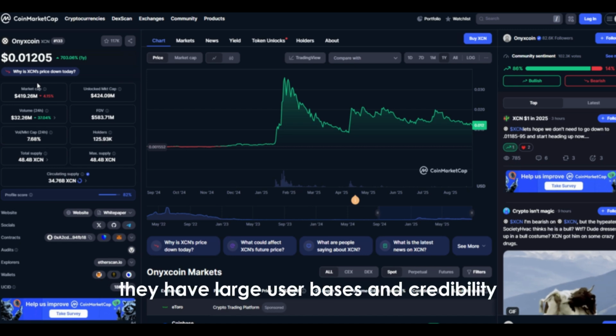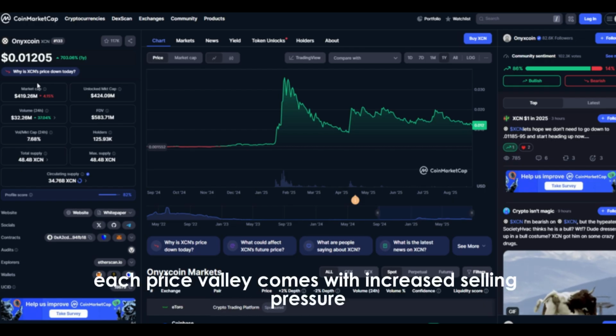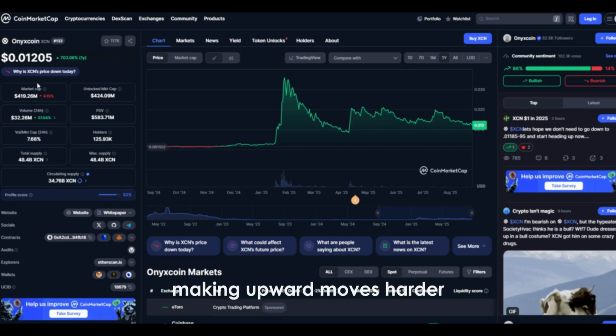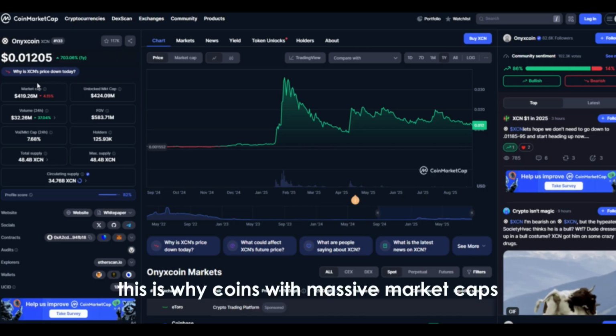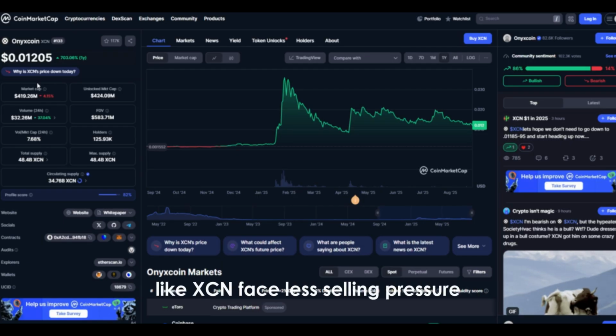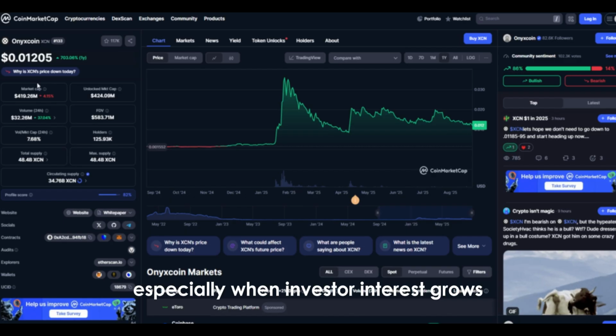They have large user bases and credibility, but their size prevents massive surges. Each price rally comes with increased selling pressure as people cash out their XLM holdings, making upward moves harder. This is why coins with massive market caps cannot realistically go up hundreds of times. But smaller projects like XCN face less selling pressure, making price movements easier and quicker, especially when investor interest grows.